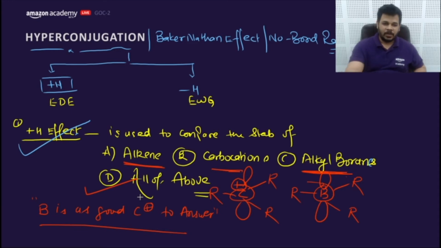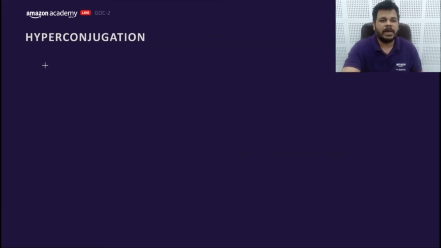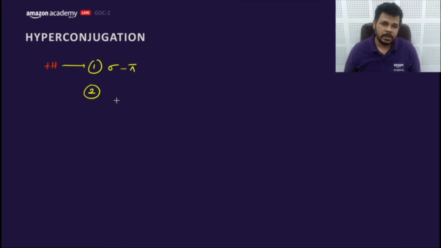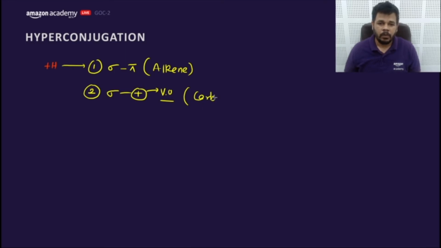So let's start with the plus H effect. Plus H effect is of two types. One is sigma pi and the other one is sigma positive. Positive means vacant orbital. This is used to explain the stability of alkene, and this is used for explaining the stability of carbocation and alkyl boranes.